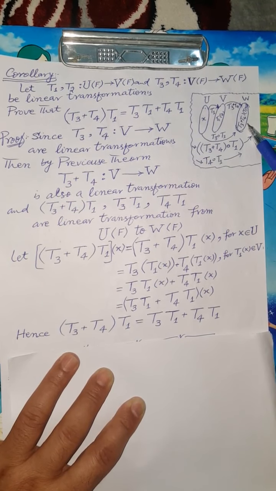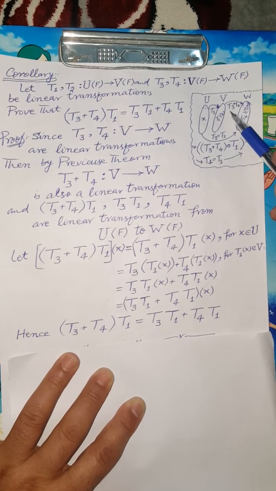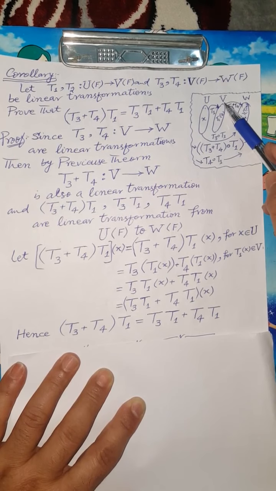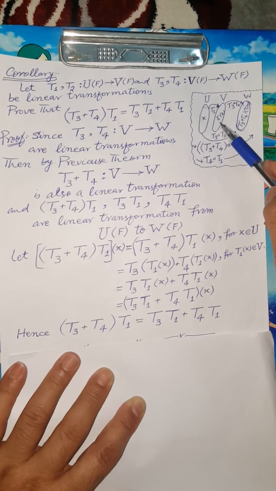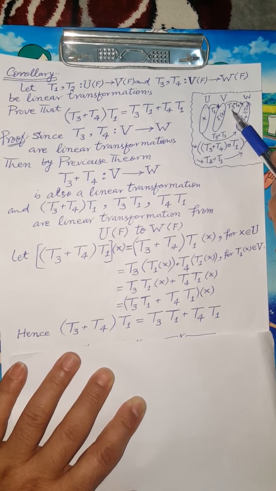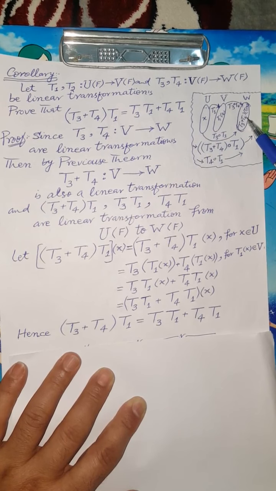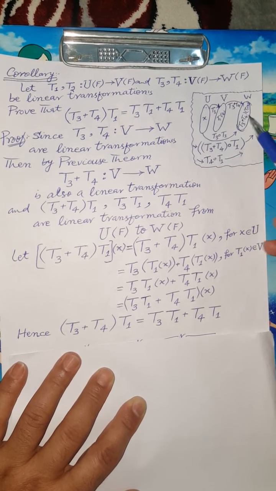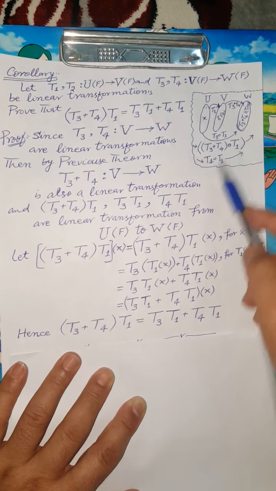And the sum T3 plus T4 is a linear transformation from the vector space V to the vector space W. Therefore, the image of T1X under the linear transformation T3 plus T4 is an element of the vector space W. That is, the composition of T3 plus T4 on T1 is a linear transformation from the vector space U to the vector space W.